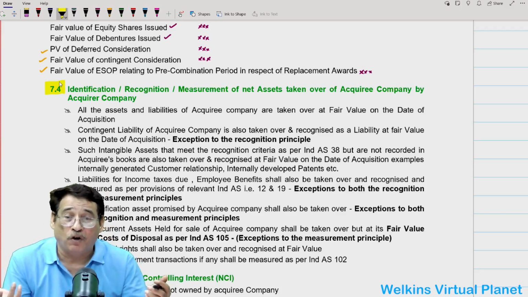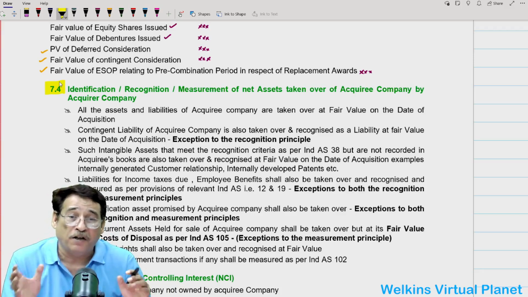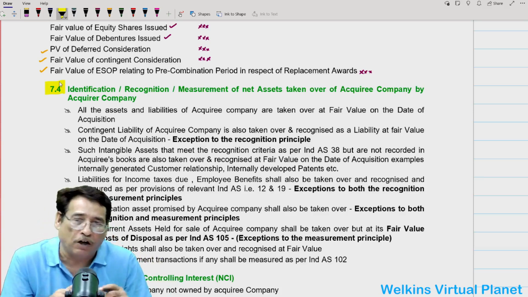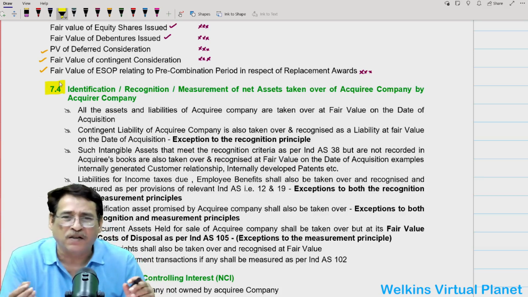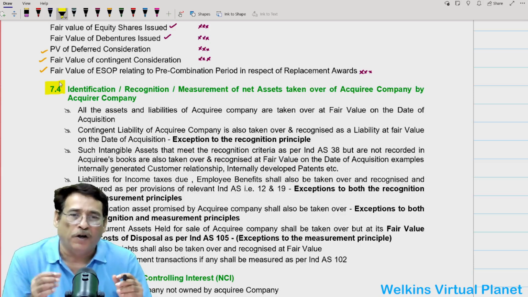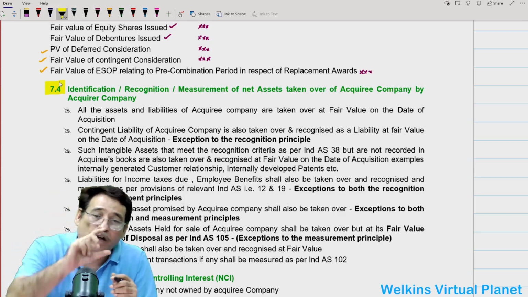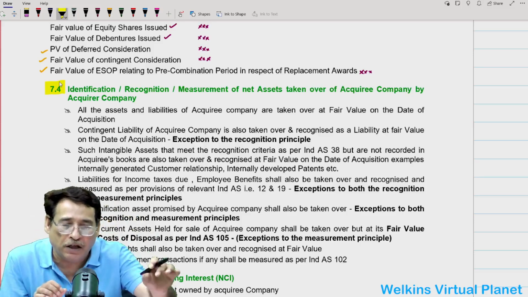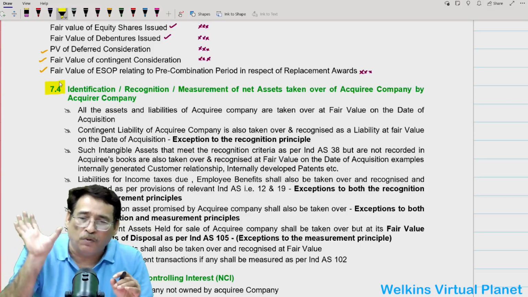Now the next step is that, as this standard says, you will have to identify, recognize, and measure the assets and liabilities which you are going to take over of the acquiring company. Correct? So the standard is very clear and very simple. It states that whatever assets you are taking over and whatever liabilities you are assuming must be recorded at fair value, at fair value on the date of acquisition. Please pay attention. Whatever assets and liabilities you are going to acquire, you are going to reflect them at fair value. That is the general rule.